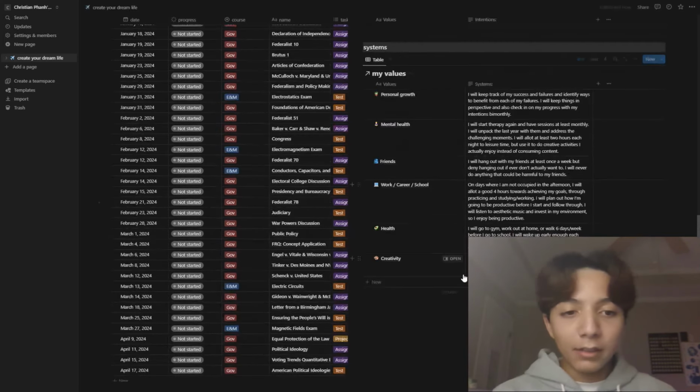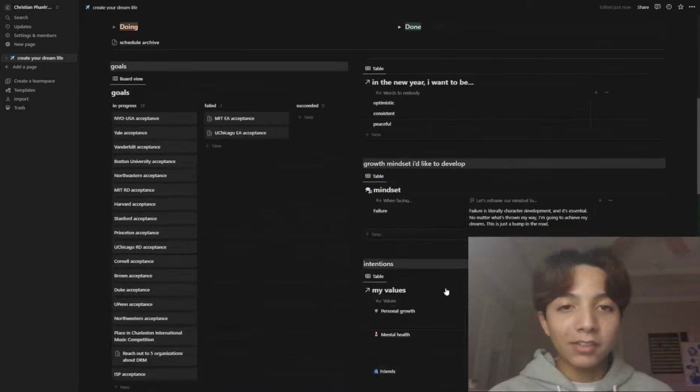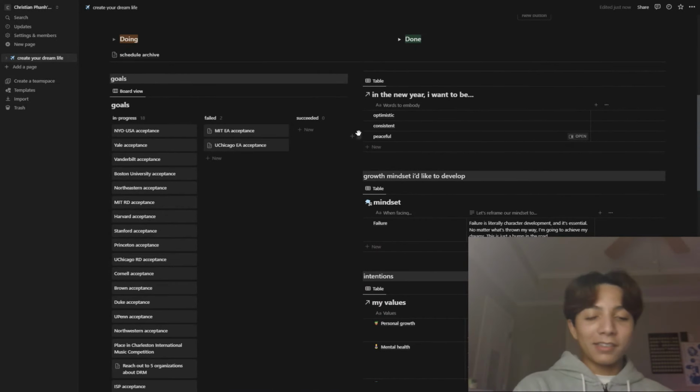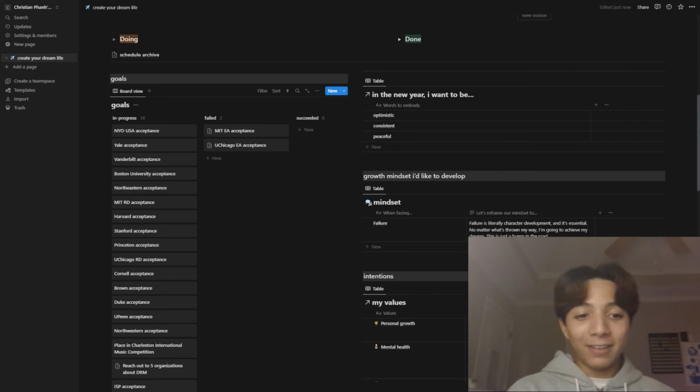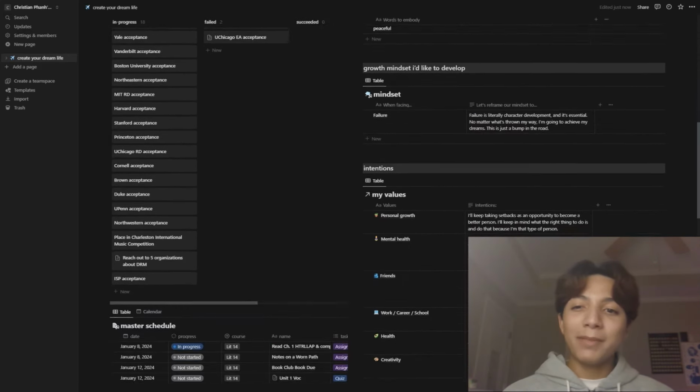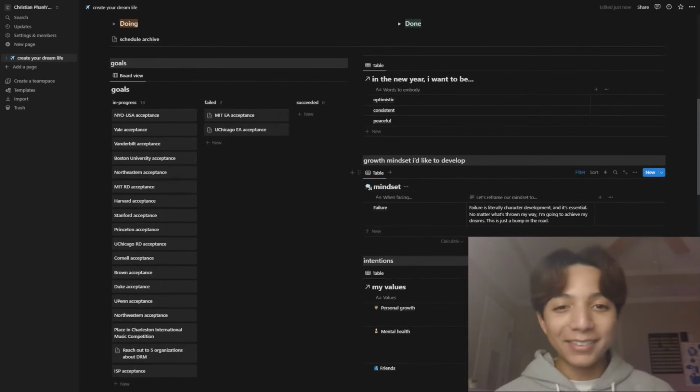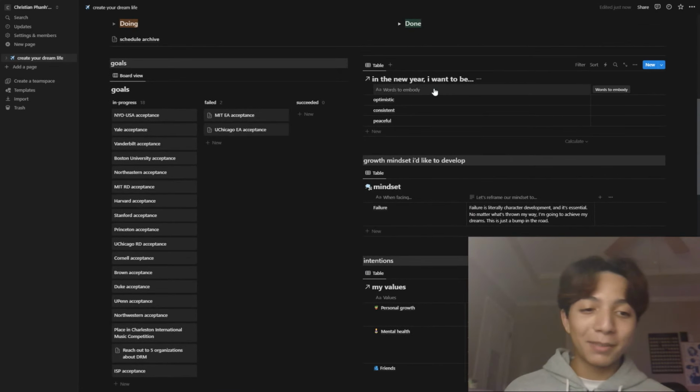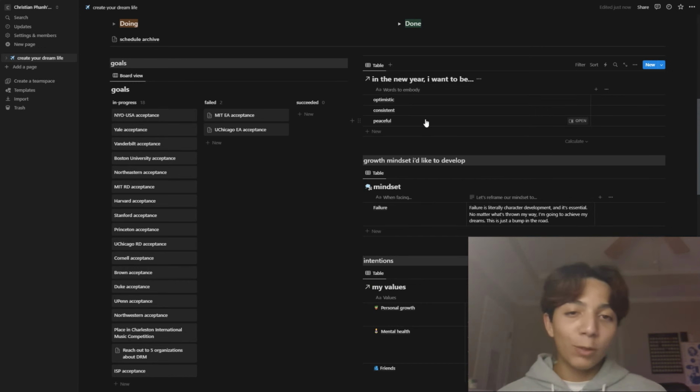Okay, so if you notice, I have been skipping over this entire right side because it's something new I added this year. It's actually a worksheet from Rowena Sai, so it's not functional at all, but I did this last year and it was really helpful, but I rarely revisited it and I didn't look at it often, so I want to have it in my face more, so I just put it on my Notion homepage. I think maybe I did have 2 columns, but this didn't take up a whole column because it wasn't even on my page. It was a separate page last year. But basically this worksheet just takes you through the words you want to embody in this new year.